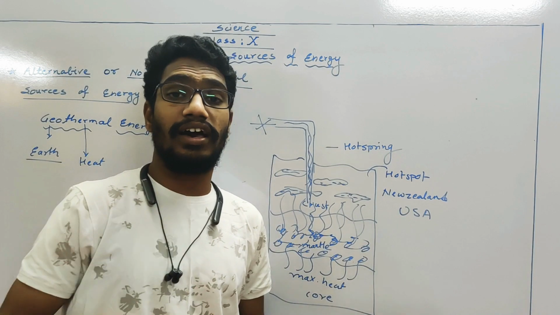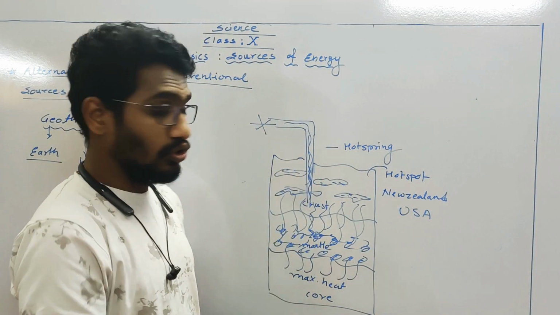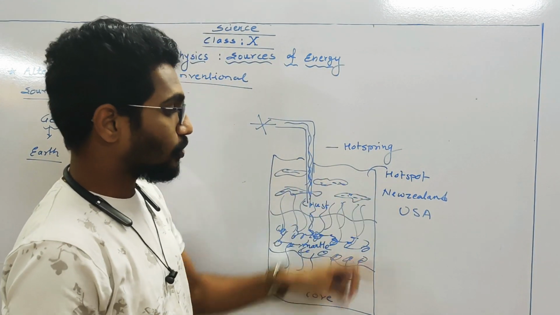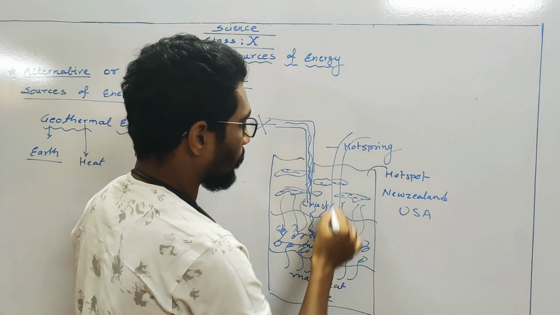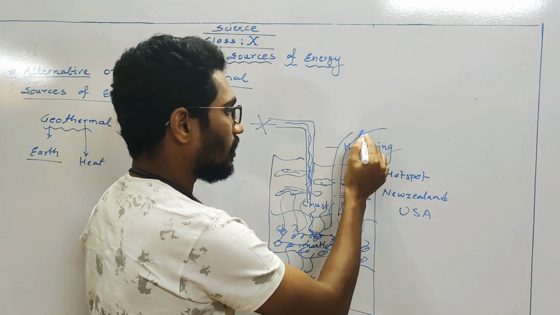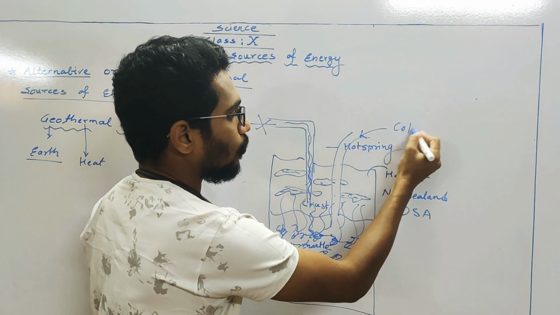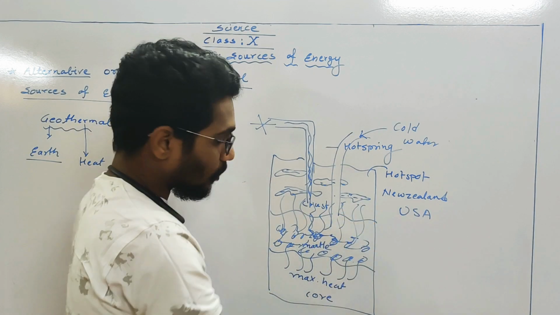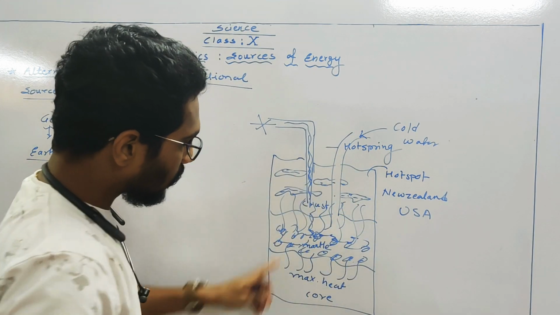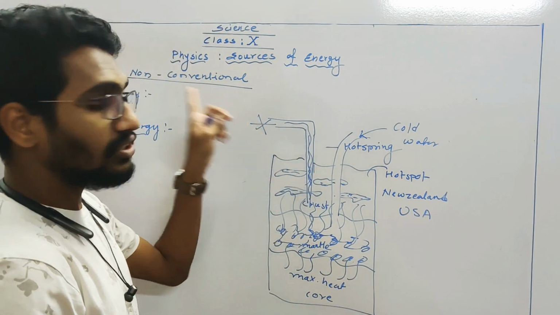If we keep doing this year after year, the water level at that particular hotspot goes on decreasing. So you have to dig another pipe into it so that we pour cold water, letting it leak in. Because of this hotspot condition, it comes in the upward direction.